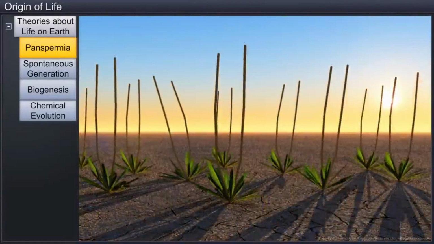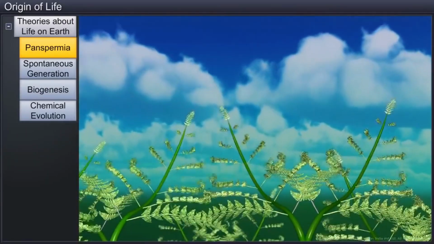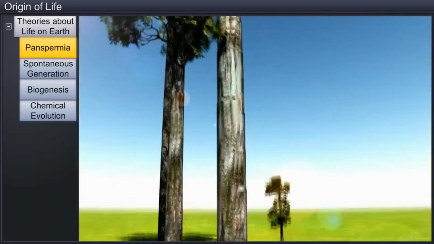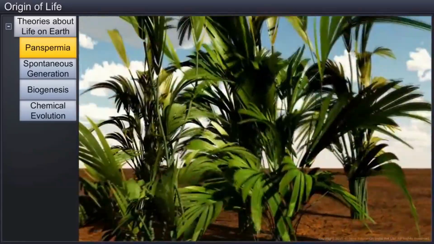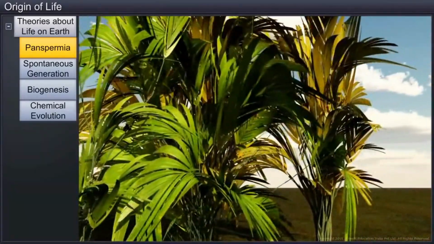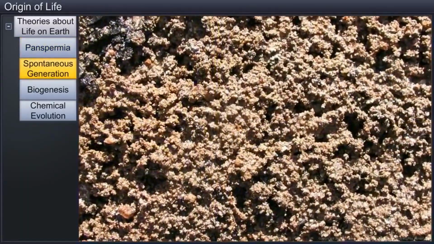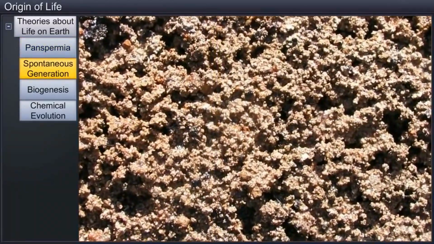Therefore, the life on Earth may have originated after one such seed was deposited on the Earth from somewhere in the universe. This theory generates much interest even today. Another belief was that life arose from inanimate things.